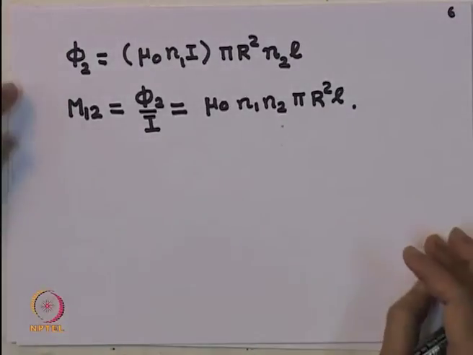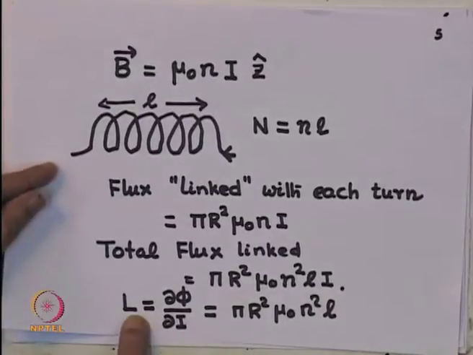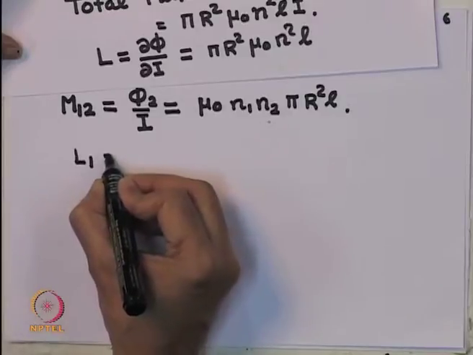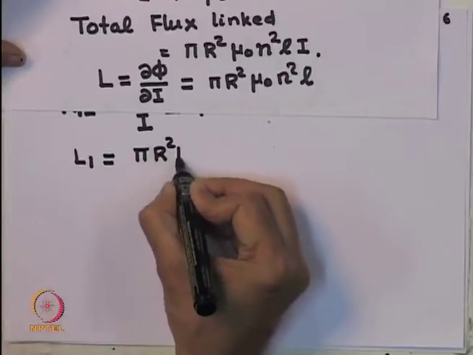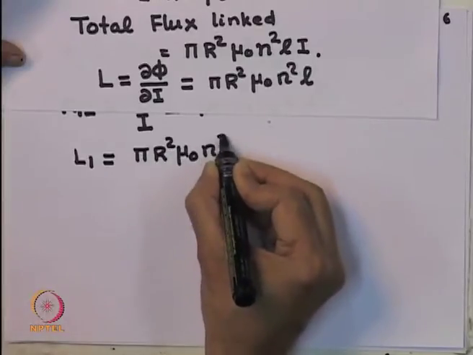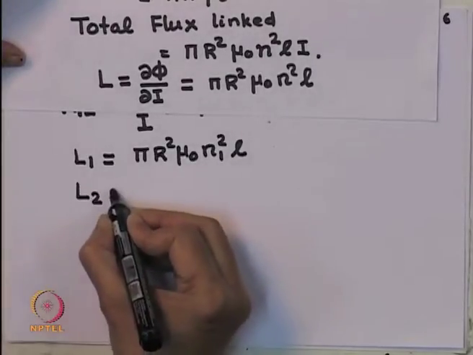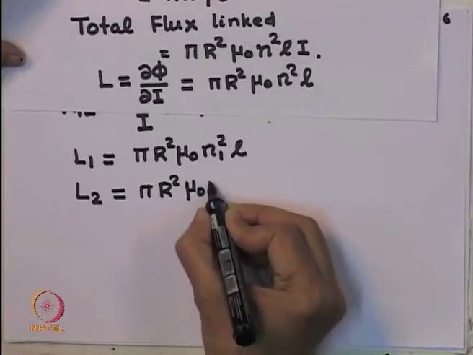Now, there is a very interesting relationship that comes out of here. Remember that we showed that the self inductance of a solenoid is given by pi r square mu 0 n square l. So, the self inductance of the first solenoid is given by pi r square mu 0 n 1 square into l, and the self inductance of the second solenoid will be pi r square mu 0 n 2 square into l.